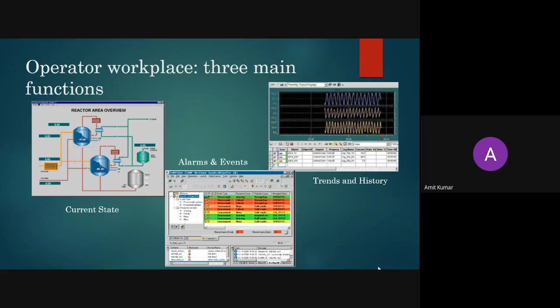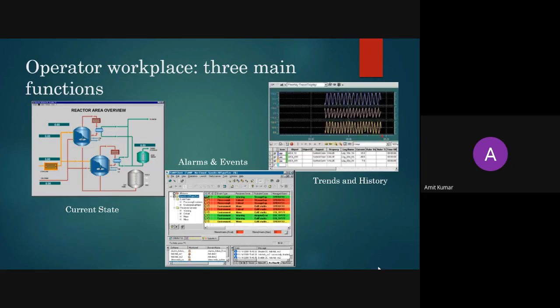So you can see here where everything is represented in different colors. The color is specified on the basis of the urgency. If something is having more urgency, or it has crossed its set point, or it is very near to set point. If it is near to set point, it will be marked in orange. If it has crossed its set point, then it will be marked in red. If it is in between the set point and very stable, then it will be marked in green color, or if it is slightly higher than the set point, then it will be in yellow color.